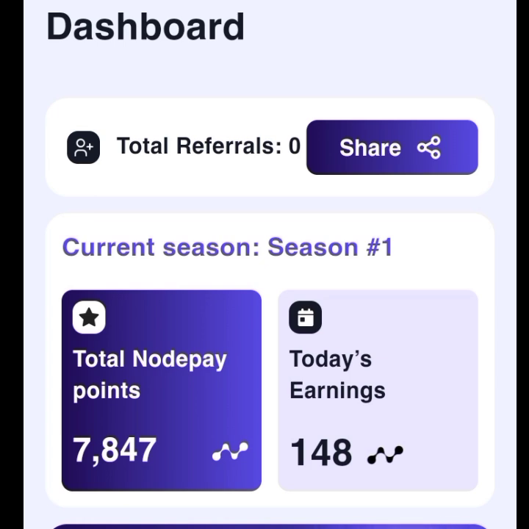About your Nodepay app. Yes, you can now mine Nodepay. You can use it on your mobile phone without any extension. You don't need the Mises extension, you don't need the Chrome extension, you don't need any form of extension. You can just have the app installed on your smartphone, live and direct. So I'm going to guide you through that here.